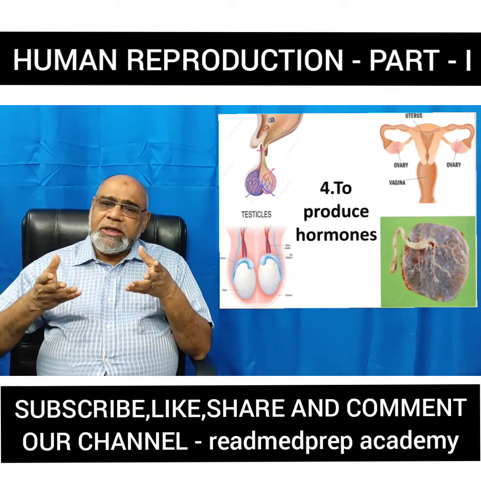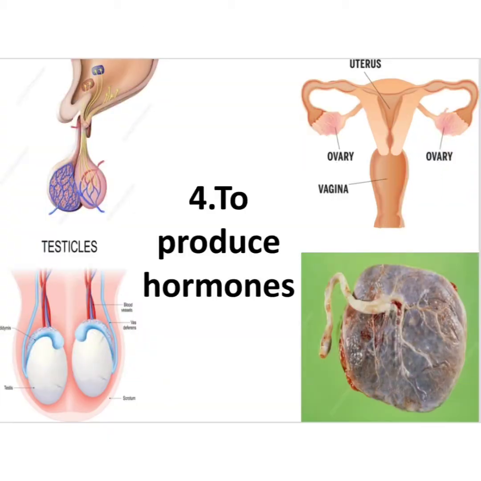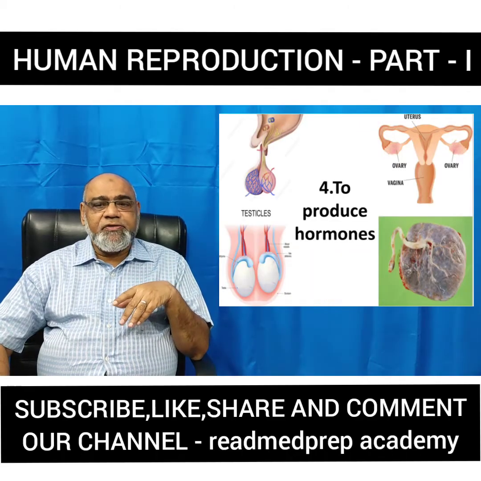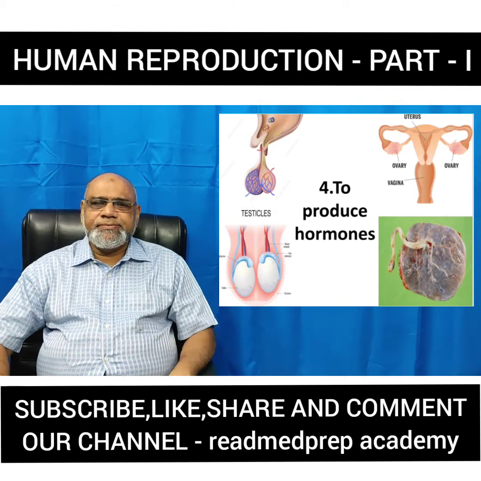You know that there are various organs involved in the production of hormones during reproduction, like the anterior pituitary, the hypothalamus, the ovary, the testis, the placenta. So all these hormones are necessary for the maintenance of reproduction.